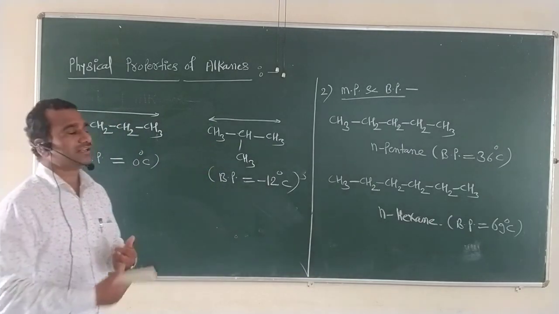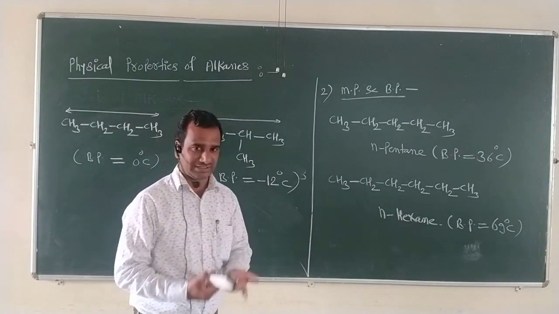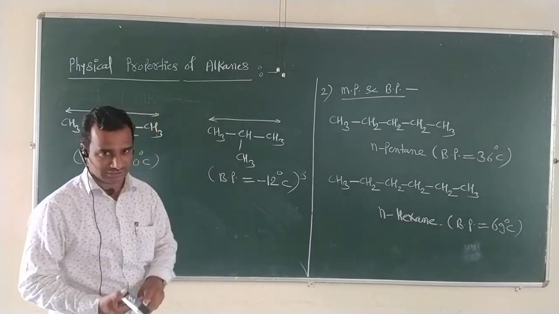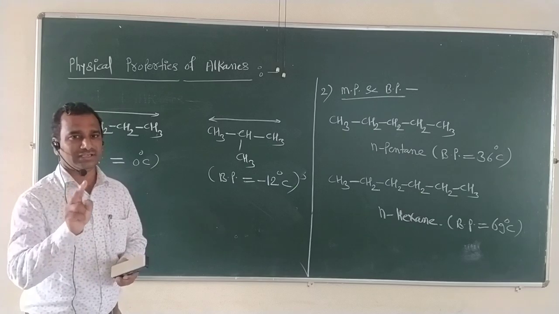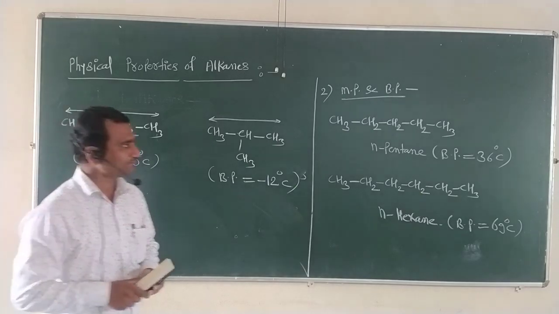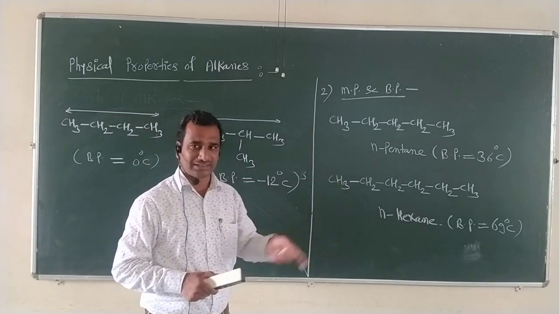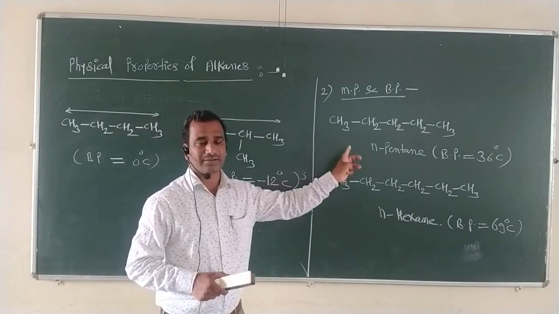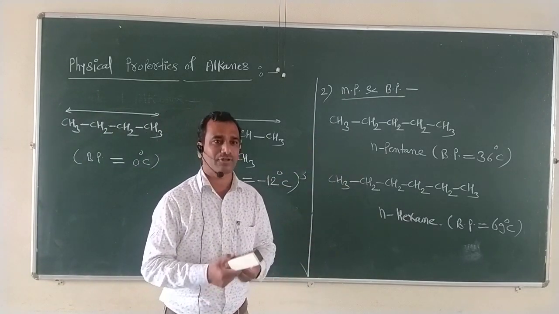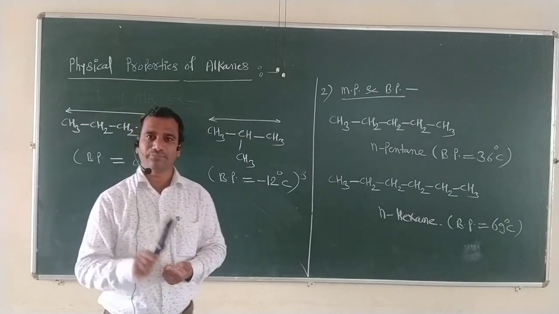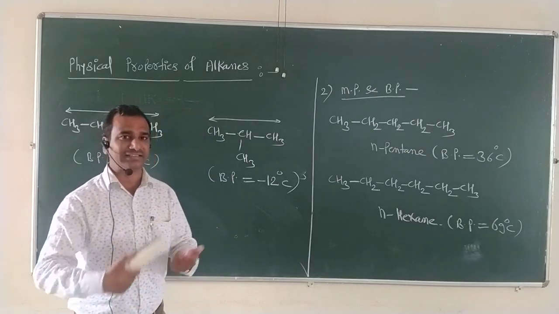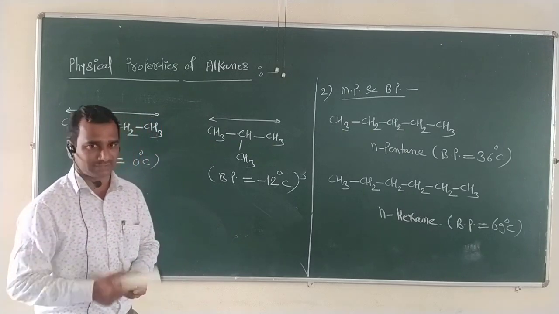Okay, so this is a simple physical property of alkanes, the melting point and boiling point. In that, we have to consider two important cases. One case is that in alkanes, if the number of carbon atoms goes on increasing, it affects the value of melting point and boiling point, meaning they increase with an increase in the number of carbon atoms.